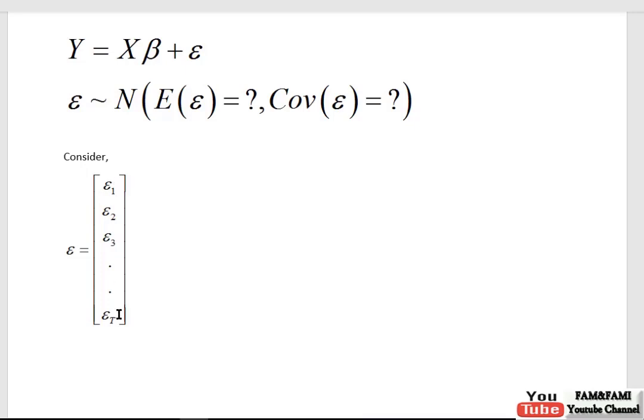But if we are considering the vector, then we need to take the variation, that is how epsilon 1 varies corresponding to epsilon 2 or epsilon 3 as well. So we need to take all possible combinations. So we need to focus on the covariance.